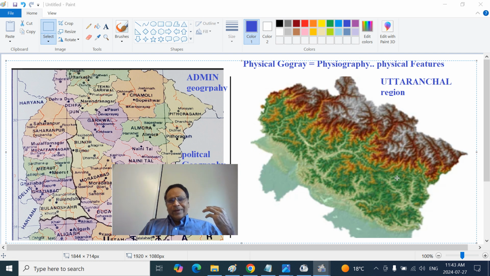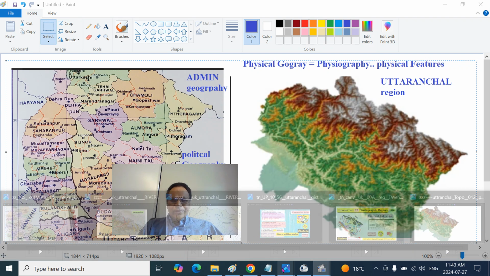You can see the mountains, the Greater Himalayas, Middle Himalayas, Lesser Himalayas, Sivaliks, the Terai region, the Bhabar region, the Dehradun Valley, all those things. That's the advantage of looking at the physiographic regions or geographic regions.